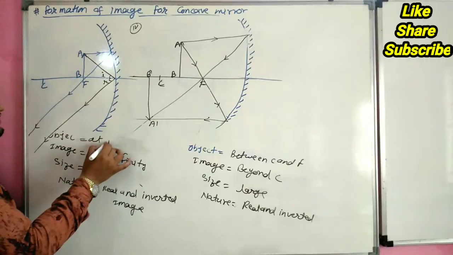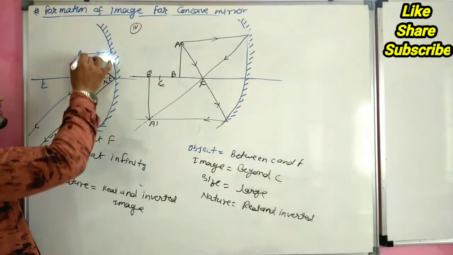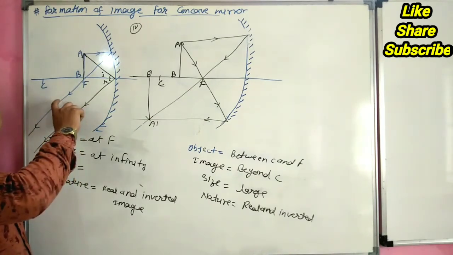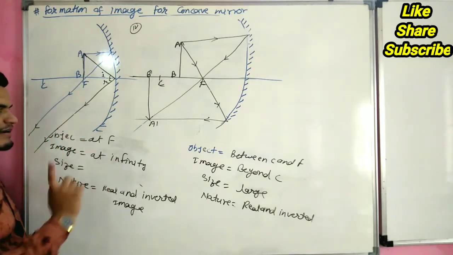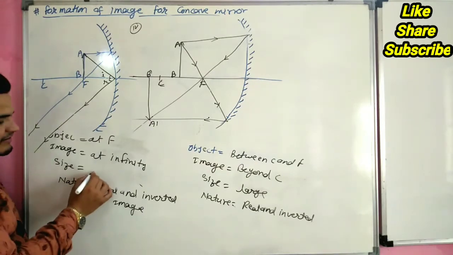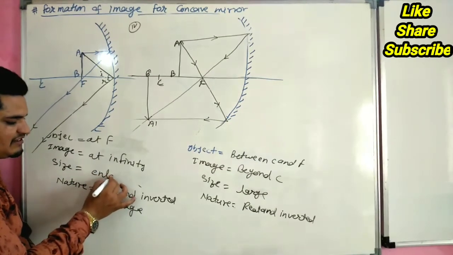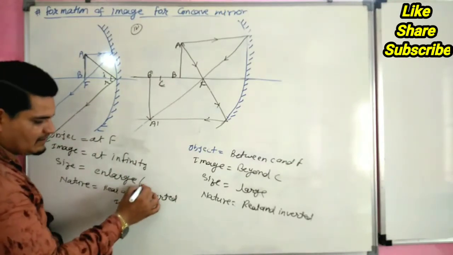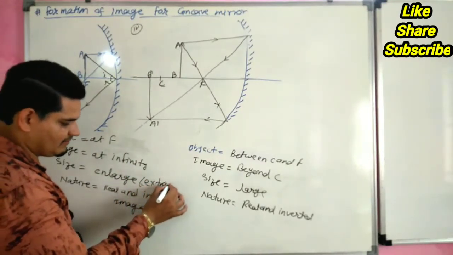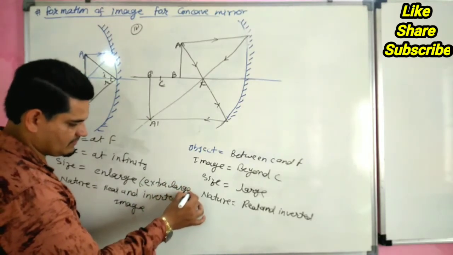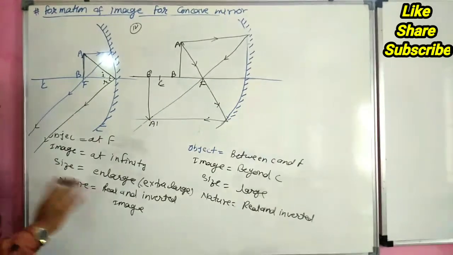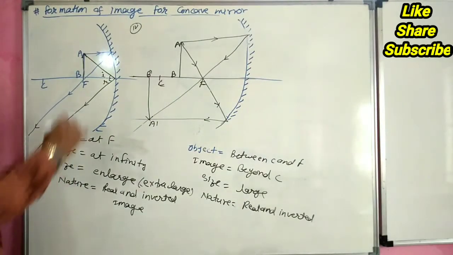Object is at focus, and image does not form because both the lines are parallel. So we consider this line meets at infinity. So image forms at infinity. So size is large, we can say enlarged, or extra large. Real and inverted. Nature of image is real and inverted. And this is our fifth case.